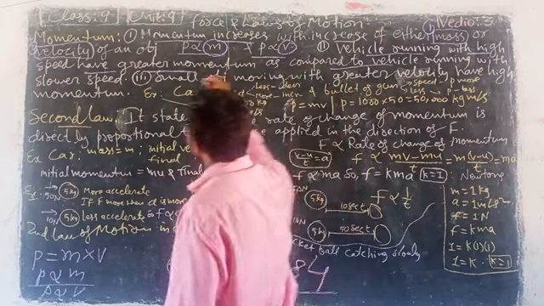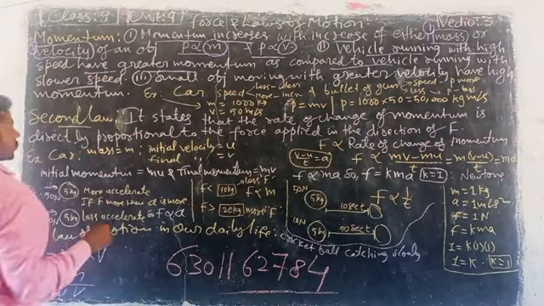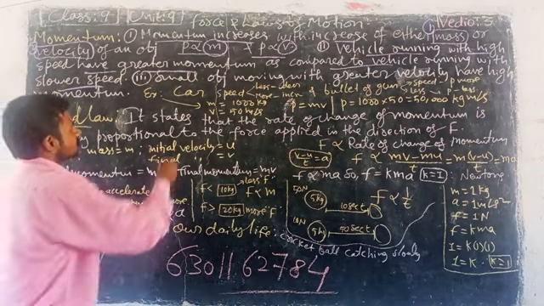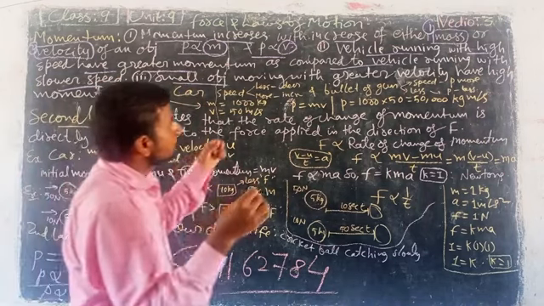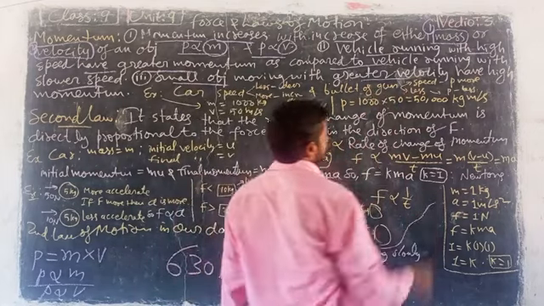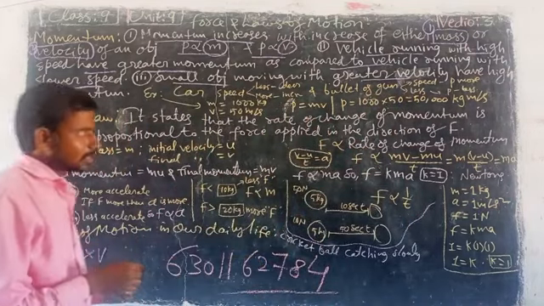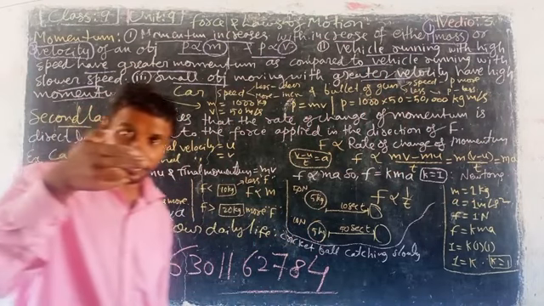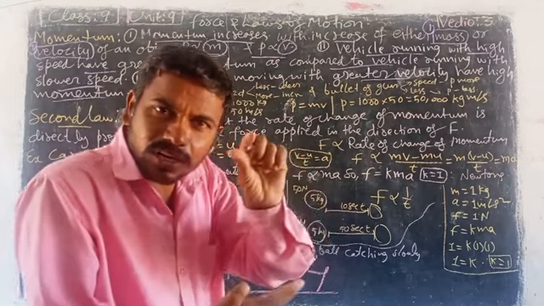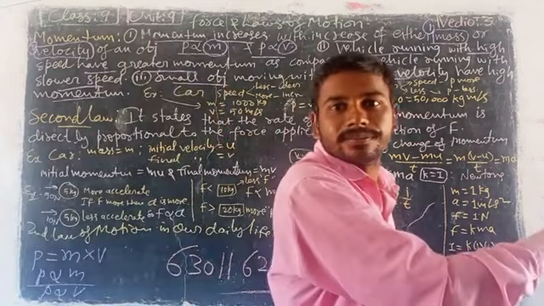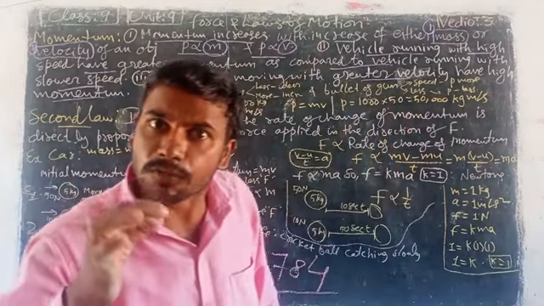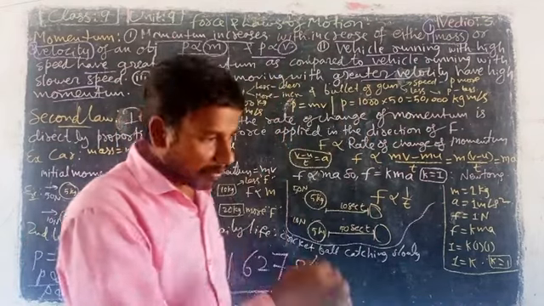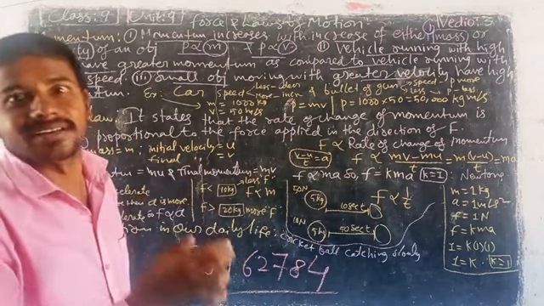Compared to a vehicle, it is running with a high speed. Speed means velocity, right? Next, third: a small object moving with greater velocity has high momentum. You know, inside a gun there is a bullet. The bullet is small, but the speed is more. So the momentum of the bullet is more.